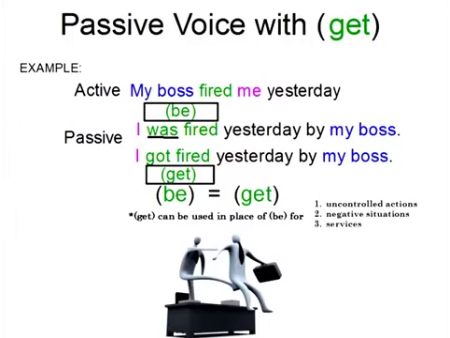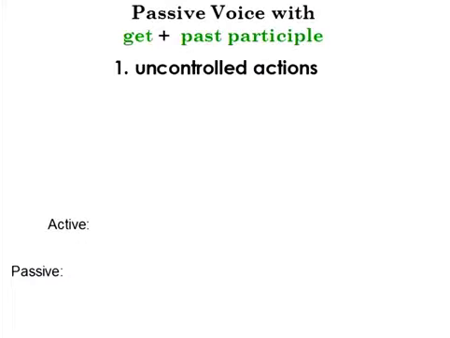I can use get for three different types of passive voice. The first type is an uncontrolled action. So for example, my boss fired me. That was something I couldn't control. I can say, I got fired yesterday. Or maybe a negative situation. Again, this example is negative. I can say, I was fired. Or I can say, I got fired. And the last reason is for services, which is what our focus is today. But let's take a closer look at what I'm talking about when I say an uncontrolled action.